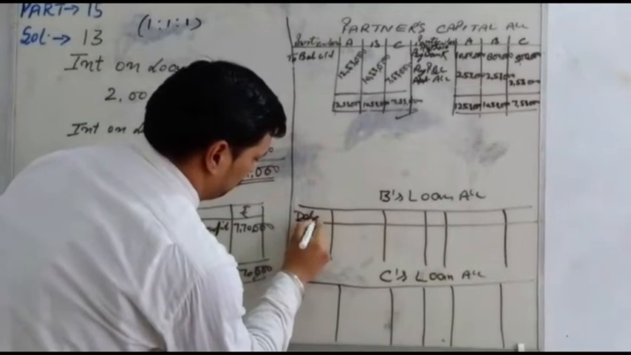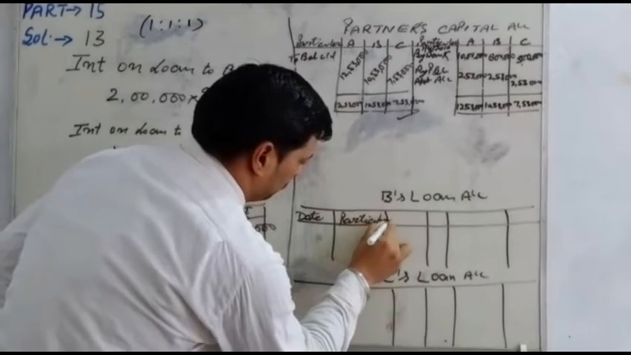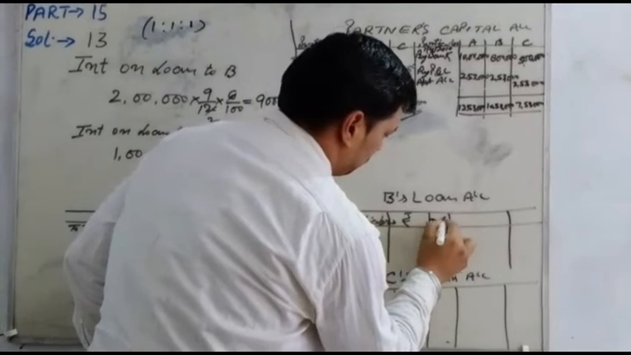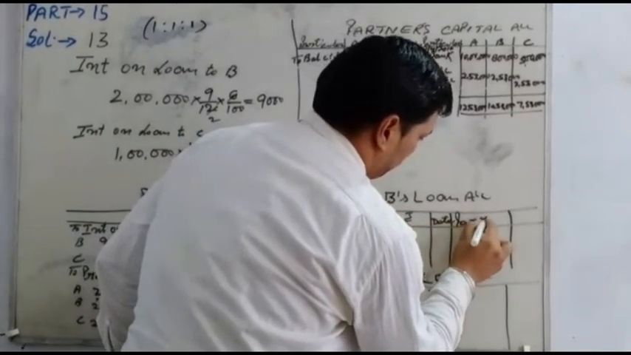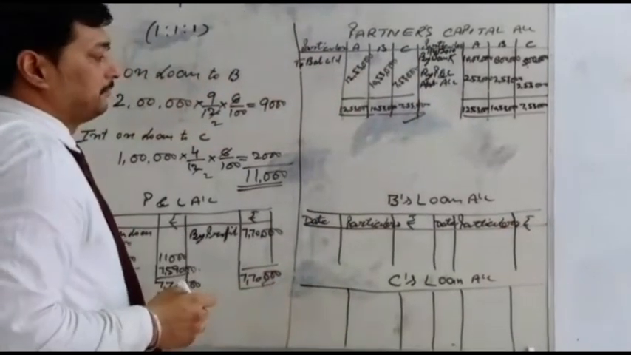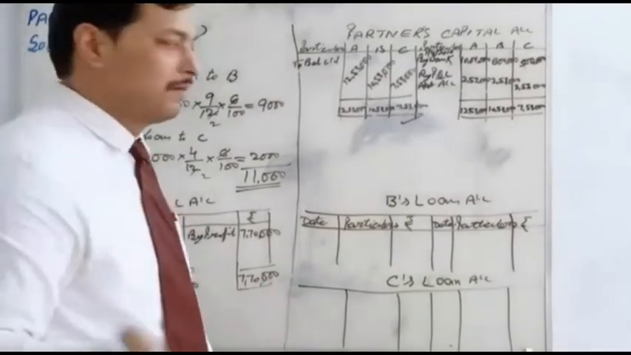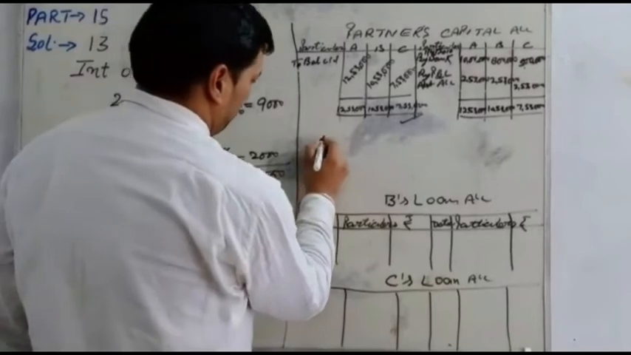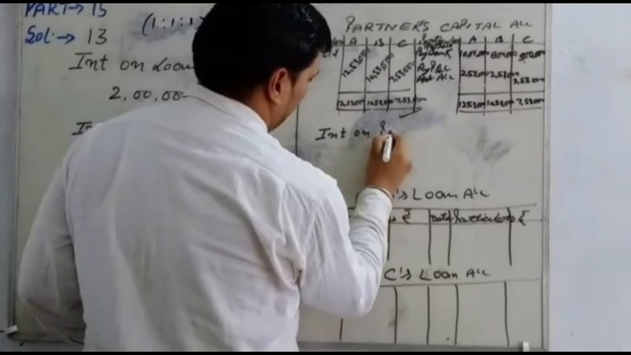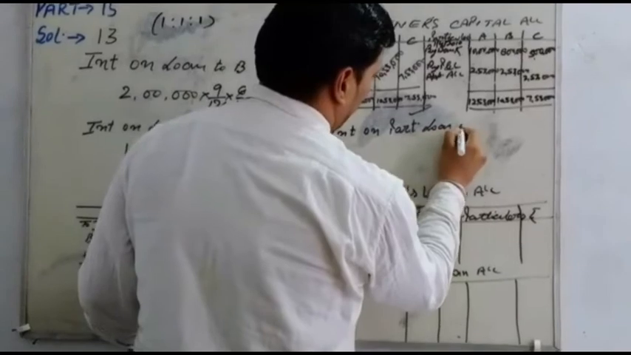Date, particulars and amount, on the debit side. So students, in this question the partners have given a loan to the firm, so pass the entry: interest on partner loan account debit.